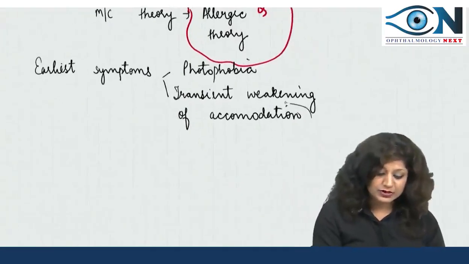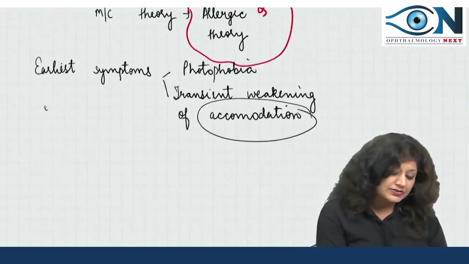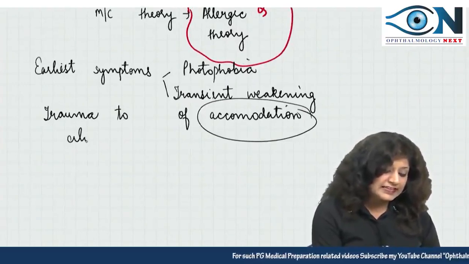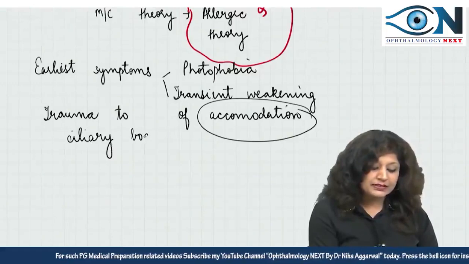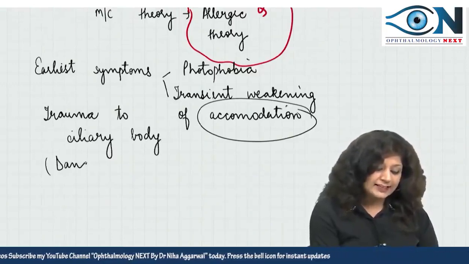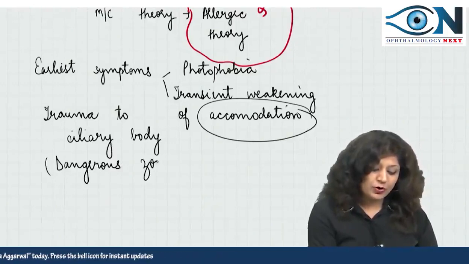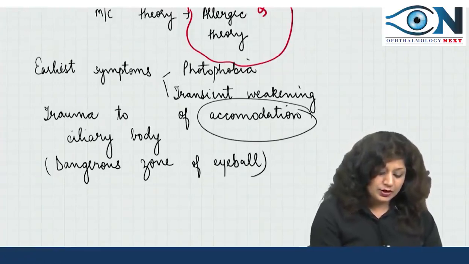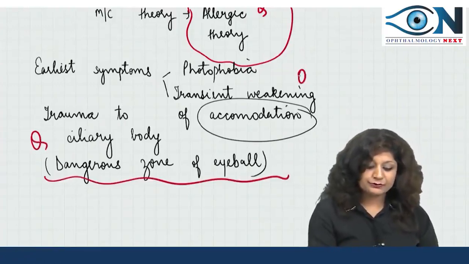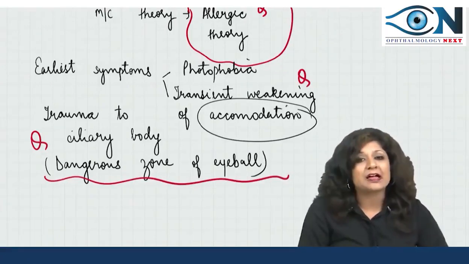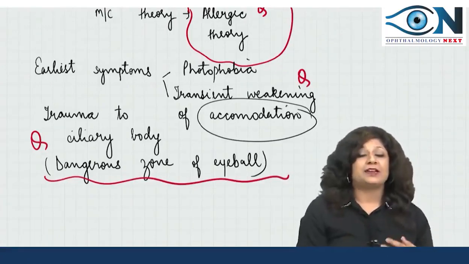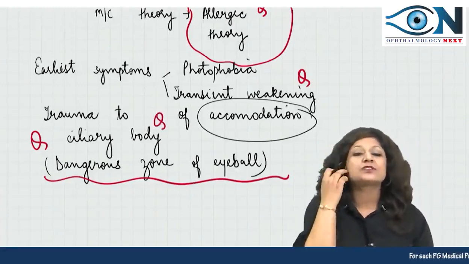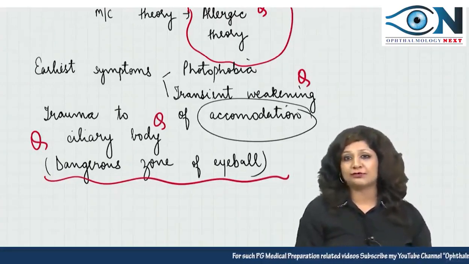We have weakening of accommodation because sympathetic ophthalmitis occurs due to trauma to the ciliary body. Now, if you remember, this ciliary body is called the dangerous zone of the eyeball. So, like we have the dangerous area of the face, similarly we have the dangerous area of the eyeball. Whenever we have penetrating or perforating trauma to the ciliary body, the dangerous zone of the eyeball, there are chances of sympathetic ophthalmitis.